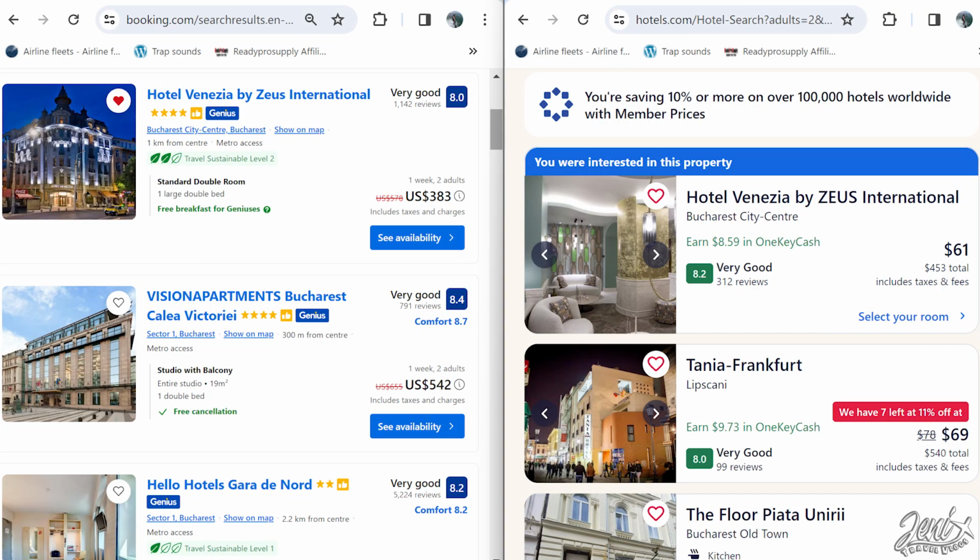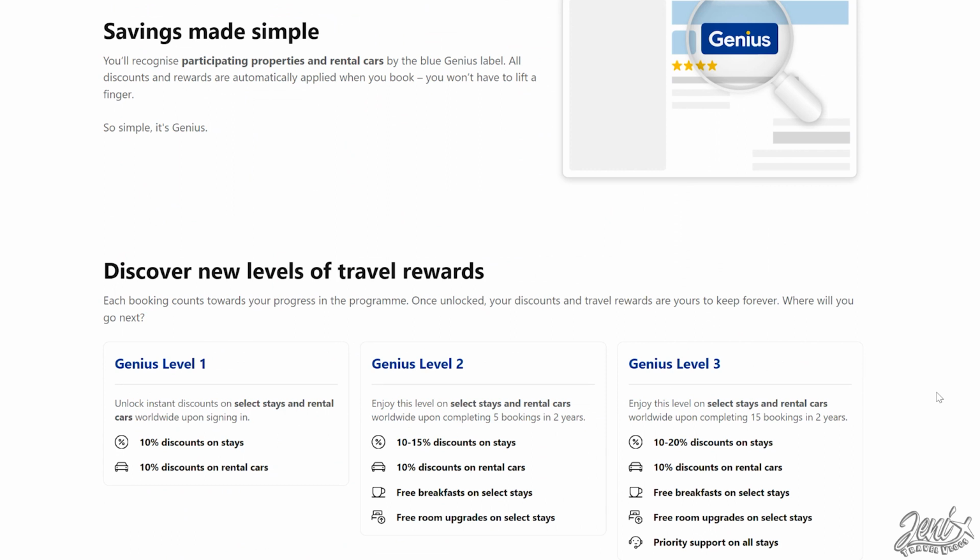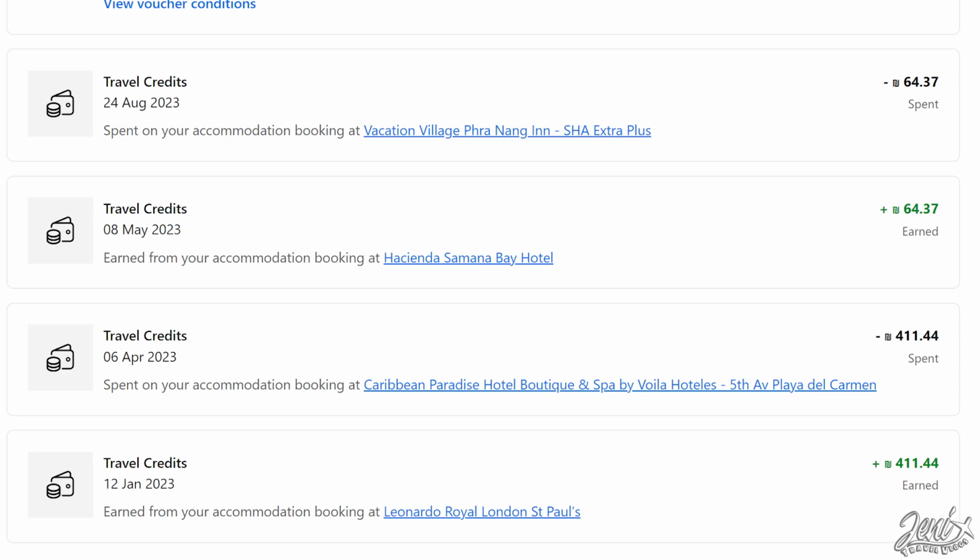At first the prices might not be the cheapest compared to others, but they offer you a Genius program in which you level up as you order accommodations. The highest Genius level is 3, that gives you up to 20% discount. In addition, from time to time you receive credits that you can use for booking hotels.